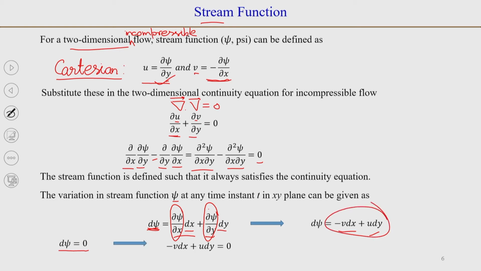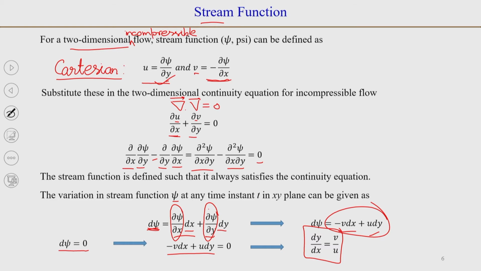So, if we do that, we get minus v dx plus u dy is equal to 0, or dy by dx is equal to v by u. And if you remember how we defined a streamline for a two dimensional flow, a streamline is the slope of velocity vectors, and we saw that dy by dx is equal to v by u, where v is the y component of velocity and u is the x component of velocity.